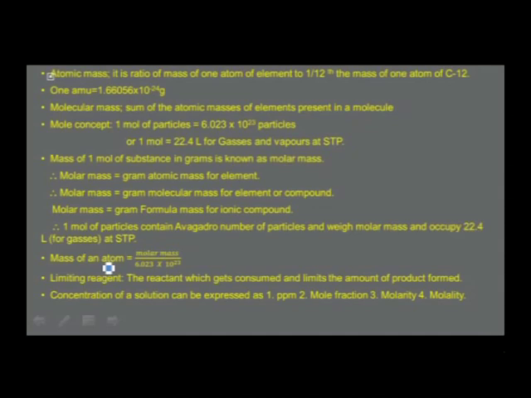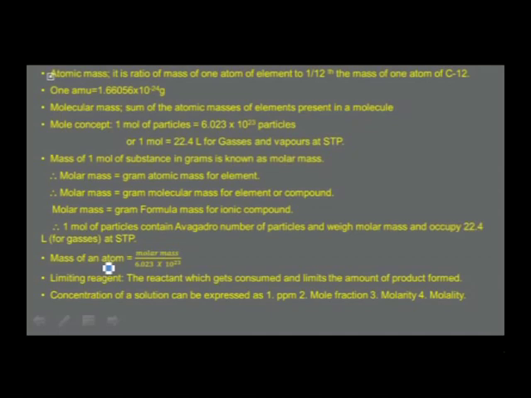Atomic mass unit is 1/12 the mass of one atom of carbon-12 and its value is equal to 1.66056 × 10^-24 grams. Using this AMU, the atomic mass of an element is calculated. Molecular mass is the sum of the atomic masses of elements present in a molecule.